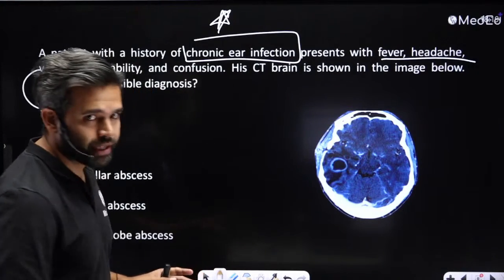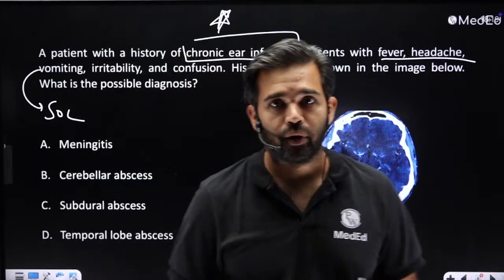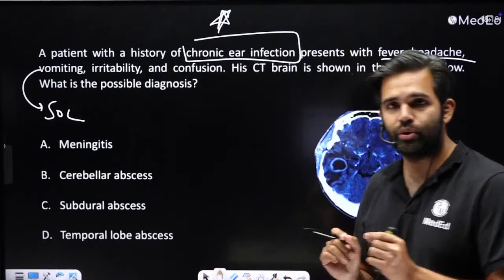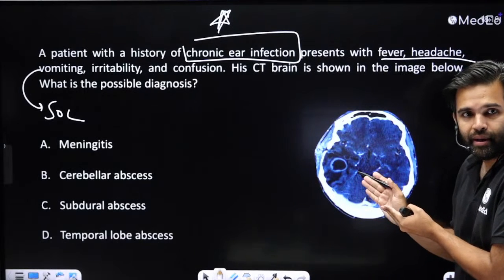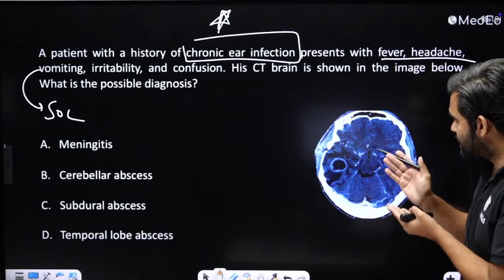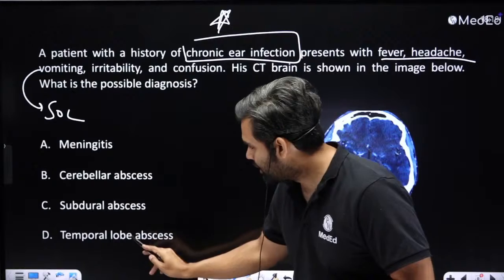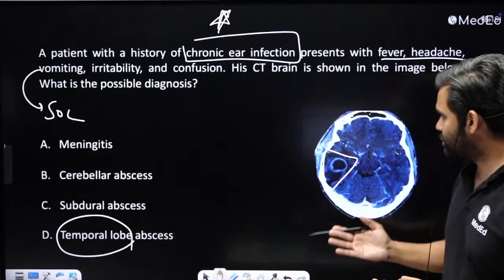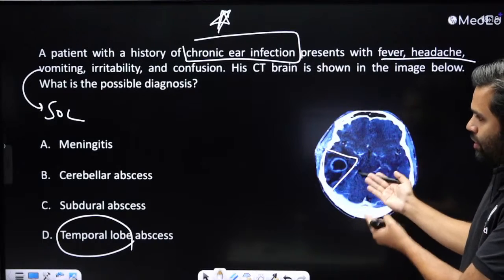Sometimes when you give an image, it's very hard for examiners to give you a good choice, because you can see the location. Yes, Shesha, you are right, Dr. S, you are right, Raj, you are right. It is in the temporal lobe, and there is only one option with temporal lobe, so you don't really have to do any guesswork. You see a temporal lobe abscess.